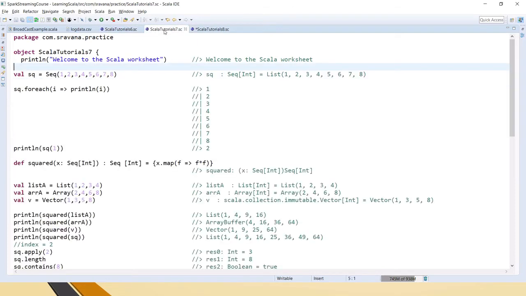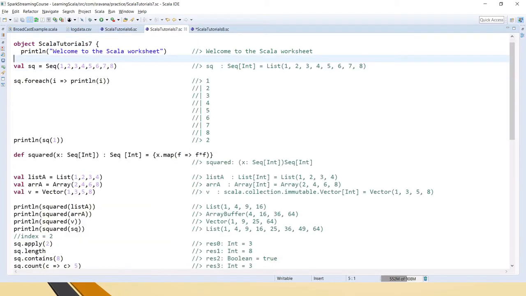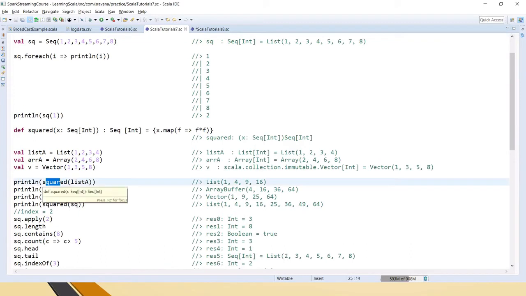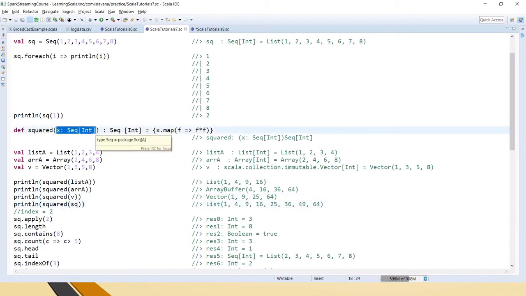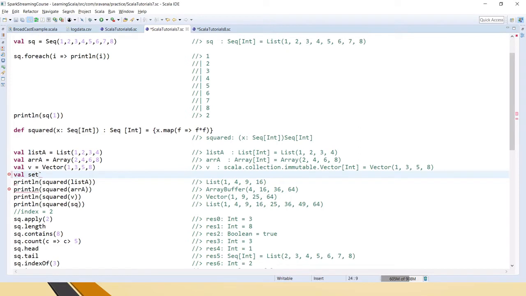In yesterday's example, if you see here, for this squared function we have passed list, arrays, vectors and even the sequence, and the actual input required is the sequence. But let me create one sample set here just to show you that we cannot pass a set when a sequence is required.